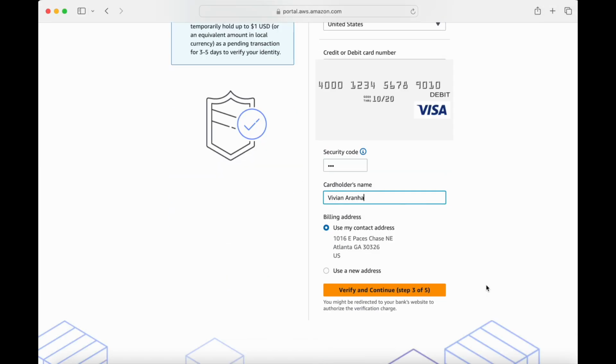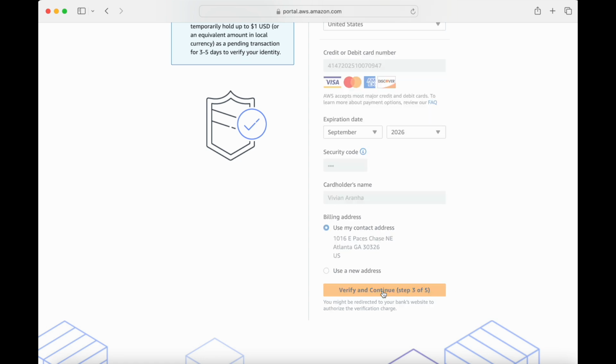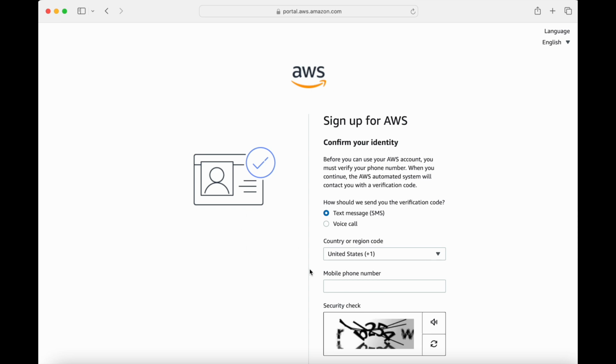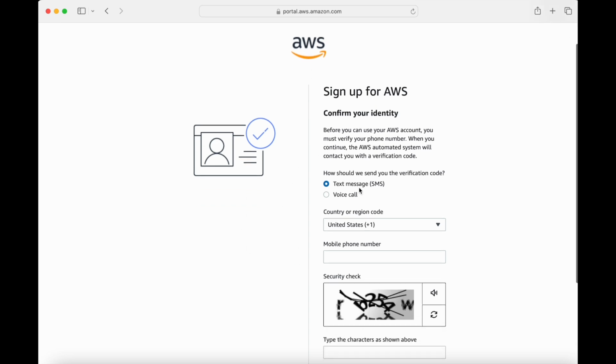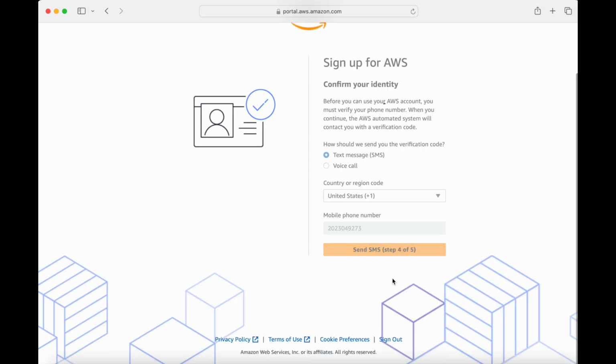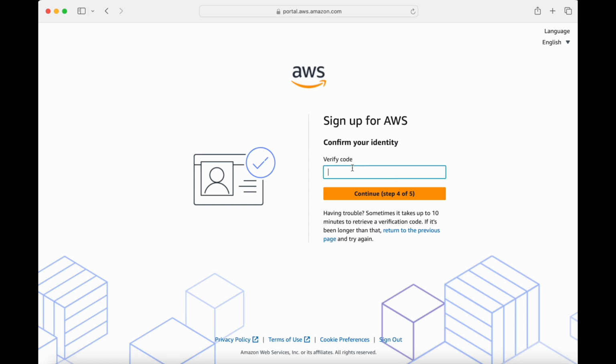And once I provided all the information that it needs, I'm going to say verify and continue to step 3. Here, it will ask me, how do you want to verify your identity? I'm going to say text message, country, and give my phone number. And I've got the verification code, which I'll enter here.